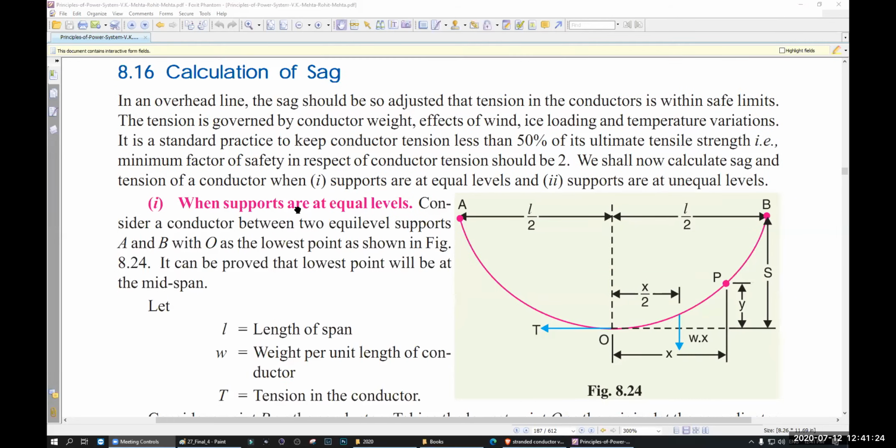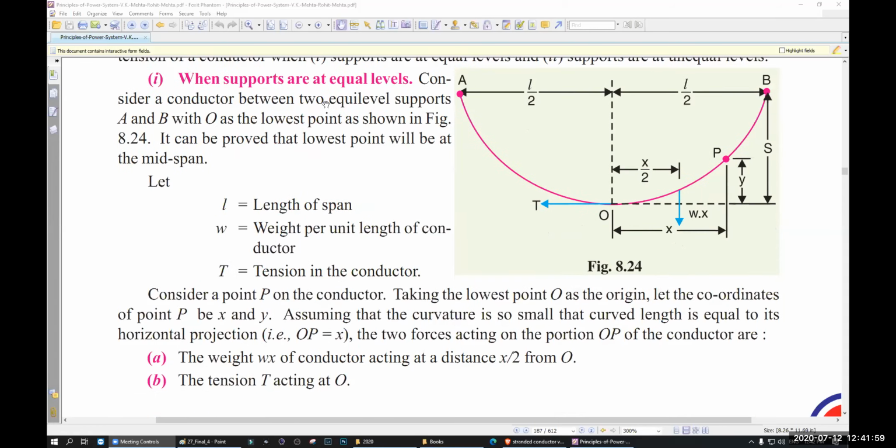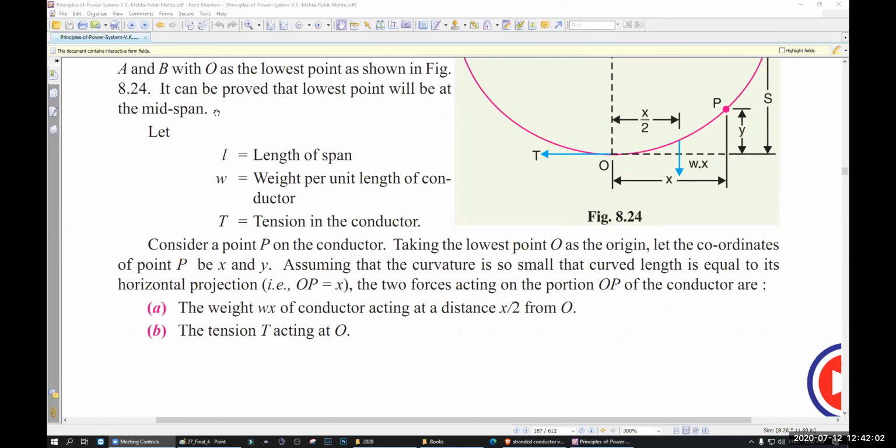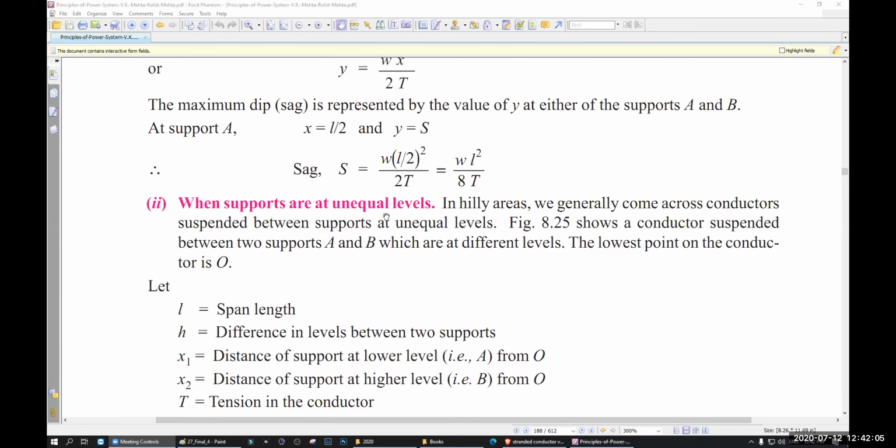Now the calculation of sag, when supports are at equal level and when the supports are at unequal level.